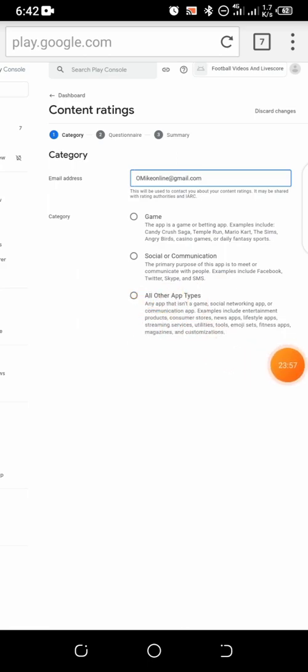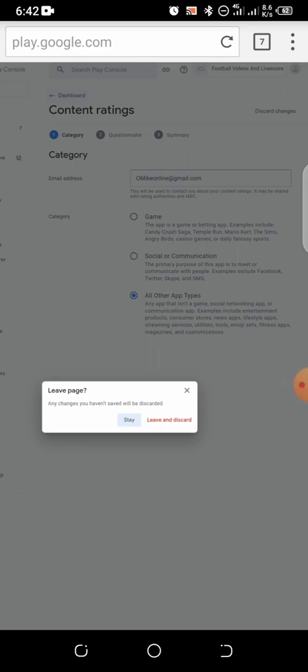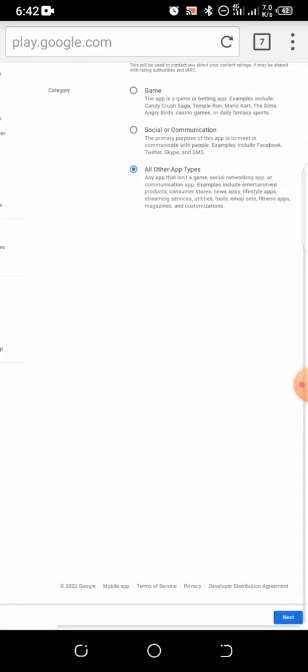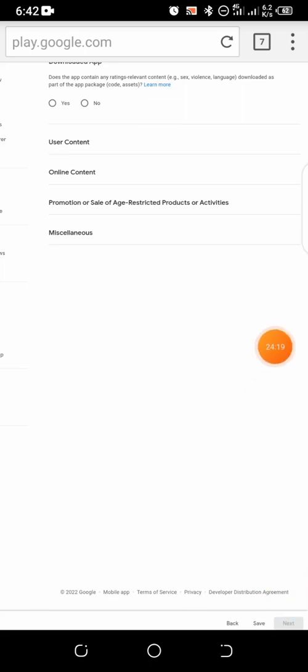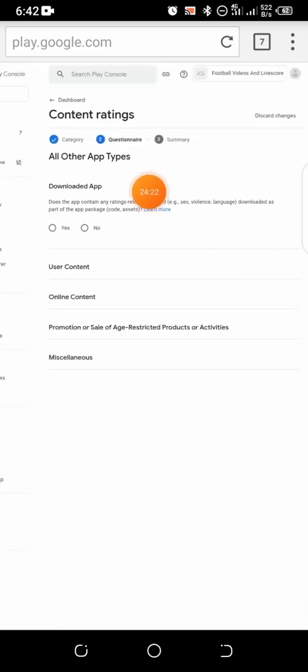It has reviews. So the category: games, social or communication, or all other app types. Let's just click all other app types. If your app is a game, you can click game, but my own is not a game. The app I'm uploading is not like that. So I click all other app types, then I go back. Oh, sorry, I did not save. So I save it. I click on next.